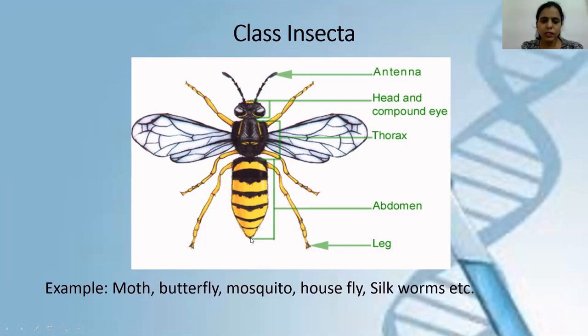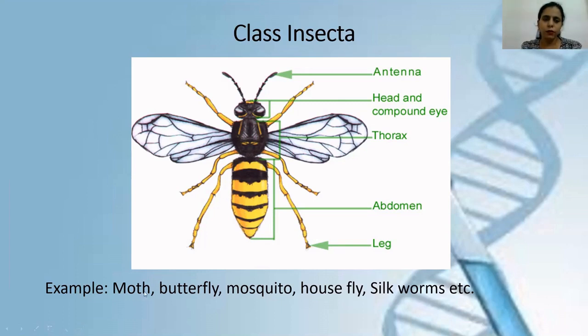They take in air through the spiracle, and then this air goes to the tracheal system. They have a tracheal system inside. Air enters the body through the spiracle and goes to the tracheal system, and then the trachea takes this air to different parts of the body.